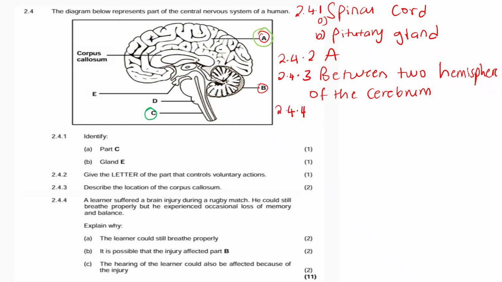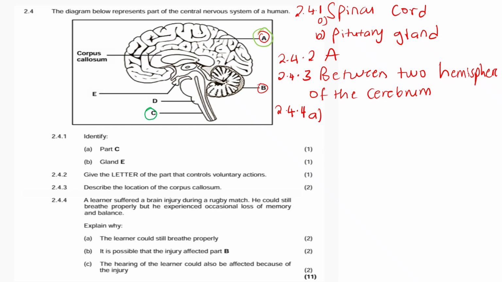2.4.4. A learner suffered a brain injury during a rugby match. He could still breathe properly, but experienced the occasional loss of memory and balance. Explain why. A: the learner could still breathe properly because of part B, which is the medulla oblongata.